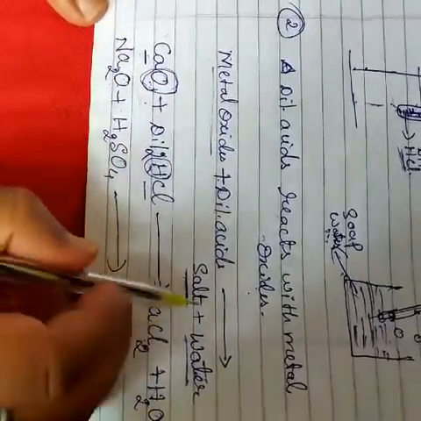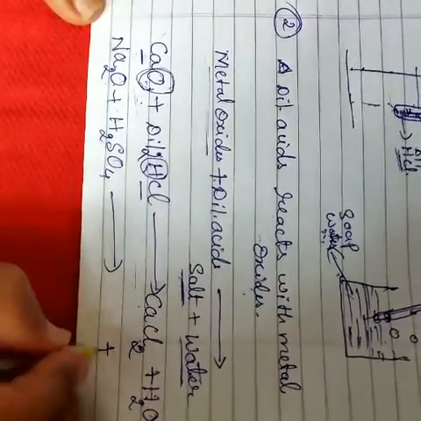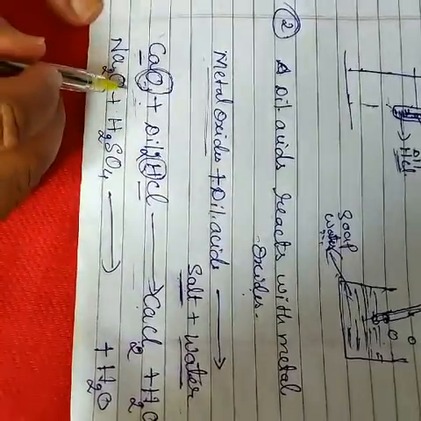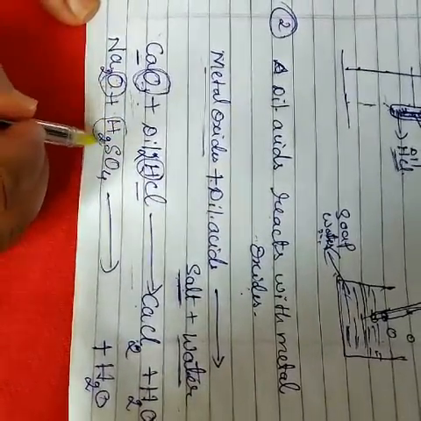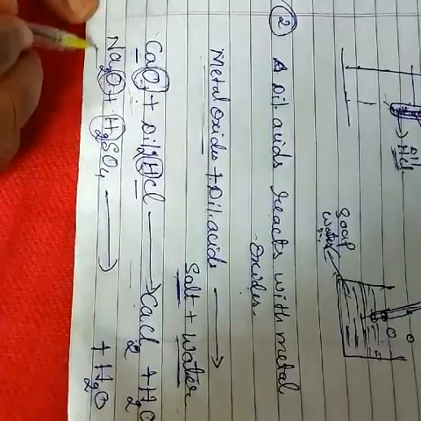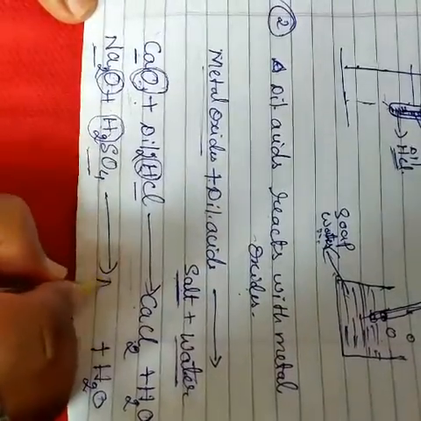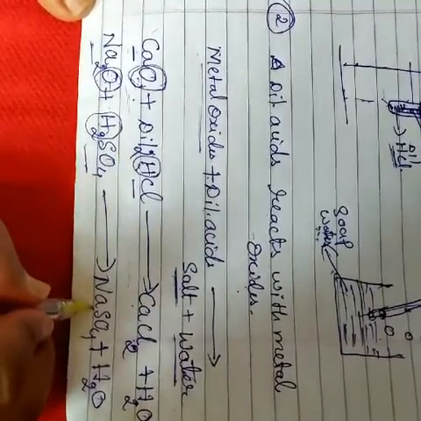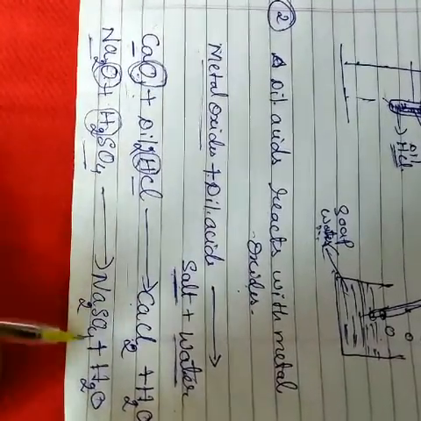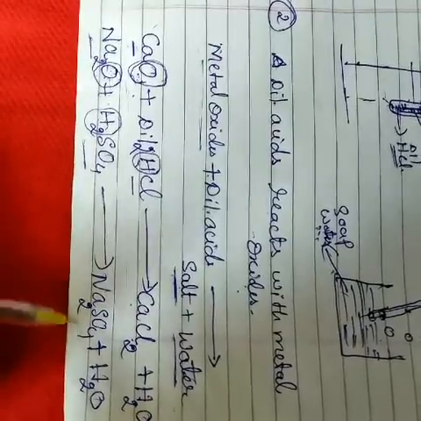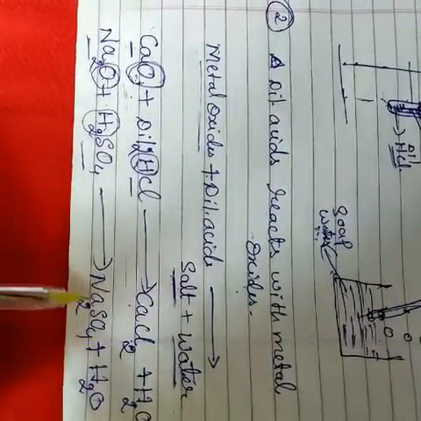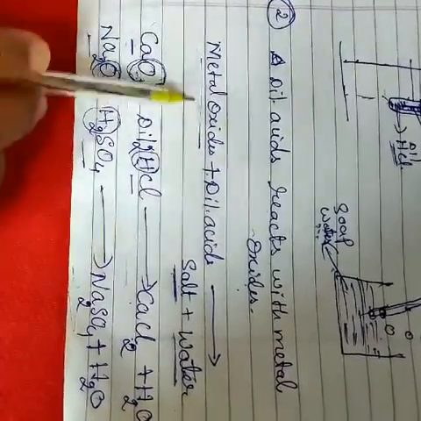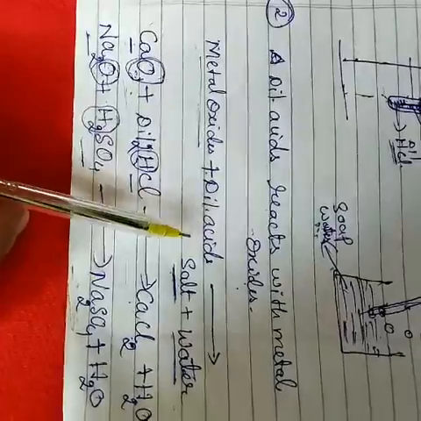So what's the product formed? Salt plus water. You write down first water, H2O. The H2O is removed here, the O and H2 is removed here. What is that product now formed? That is Na2SO4, sodium sulfate. Remember that. The valency of sodium is 1, sulfate is 2, crisscross it, Na2SO4. This is the product formed when metal reacts with dilute acids.